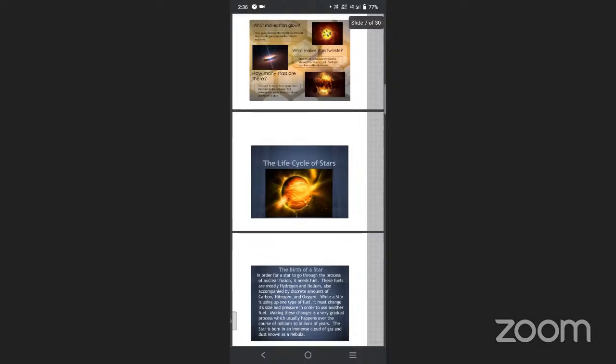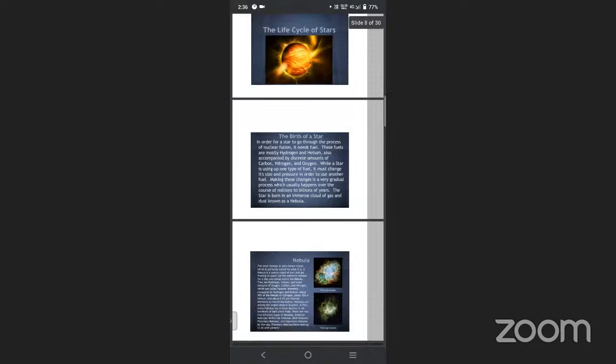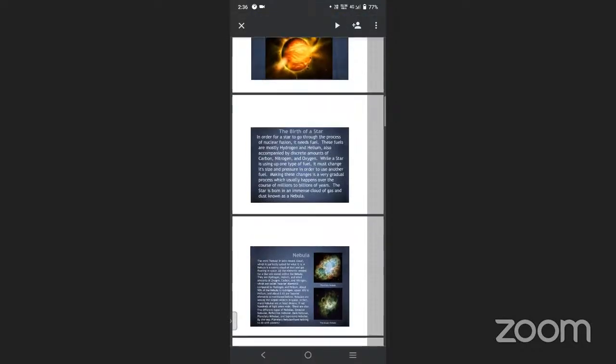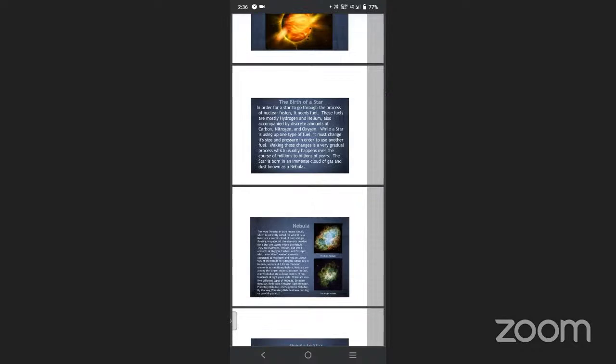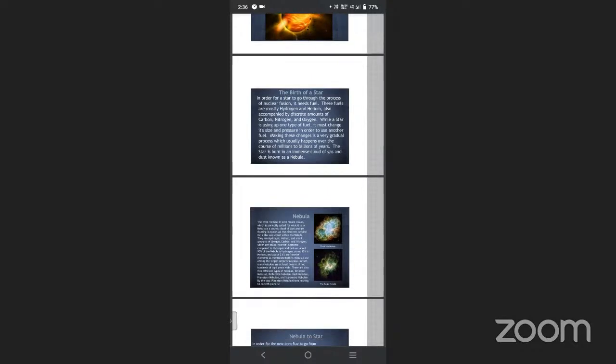Now we are going to see the life cycle of the stars, and how the life cycle takes place to produce a star. We will see the birth of a star. For a star to go through the process of nuclear fusion, particles get fused together. In the core of the Sun, fusion takes place, and hydrogen is converted into helium particles. So it is called nuclear fusion.